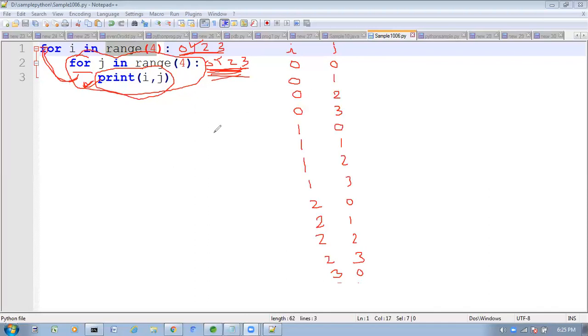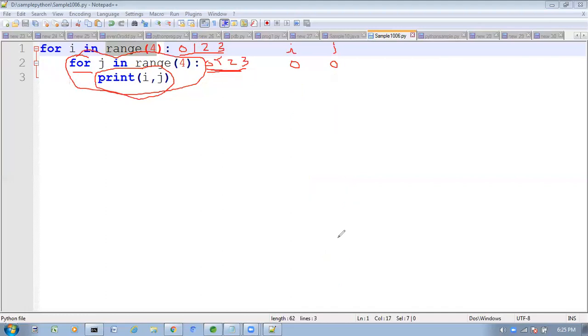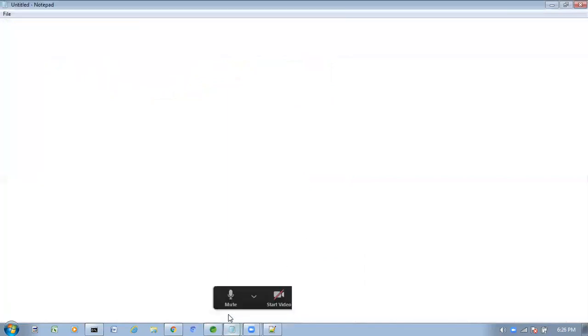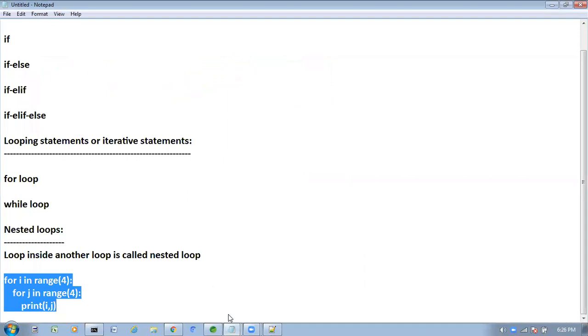Right. So next, like this, we can write an inner for loop.